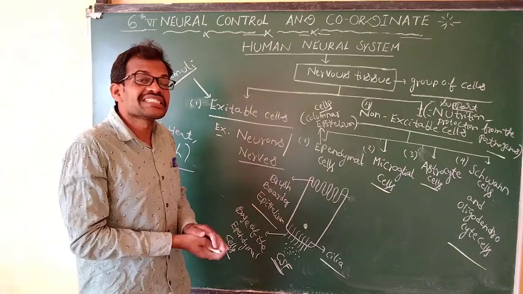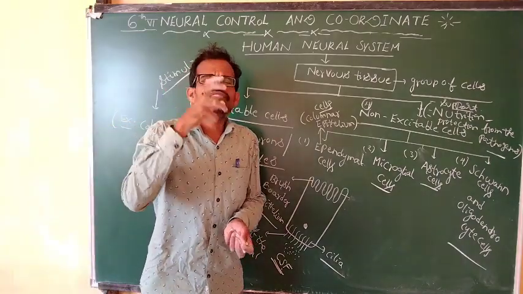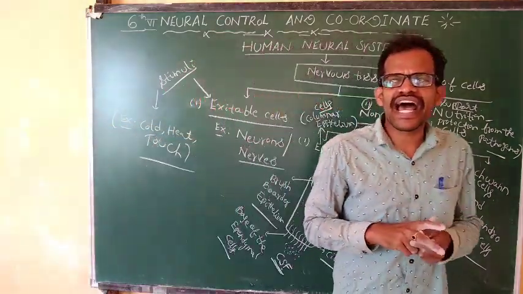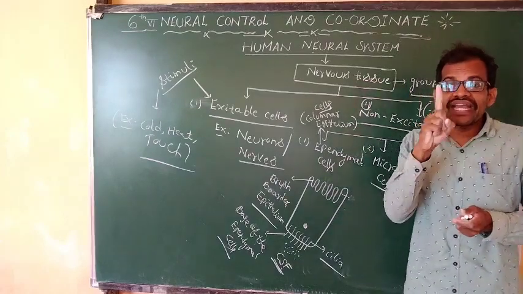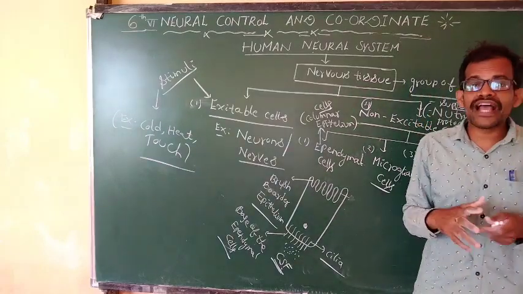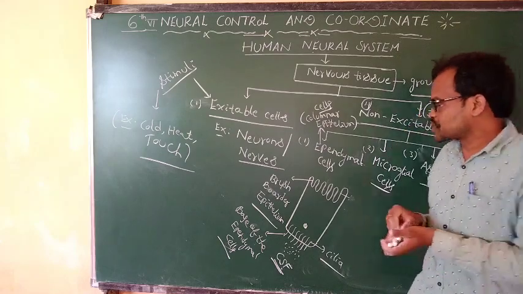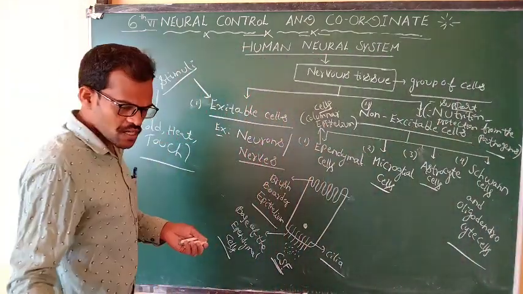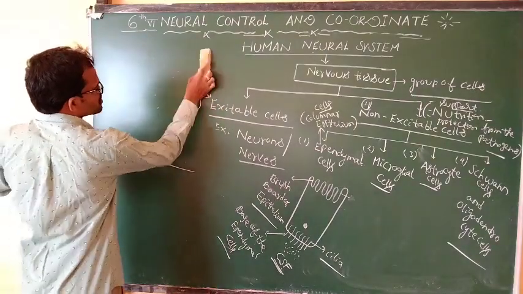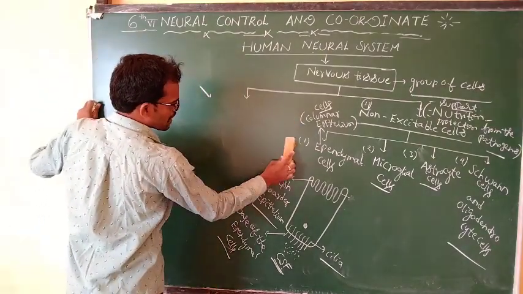These ependymal cells are present in the large gaps present in the brain and spinal cord.